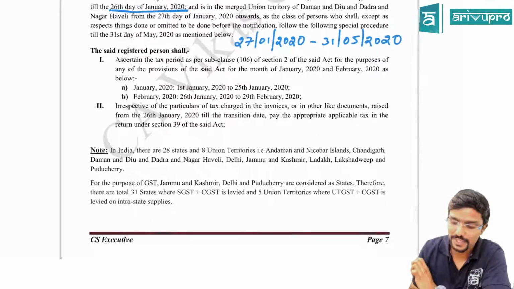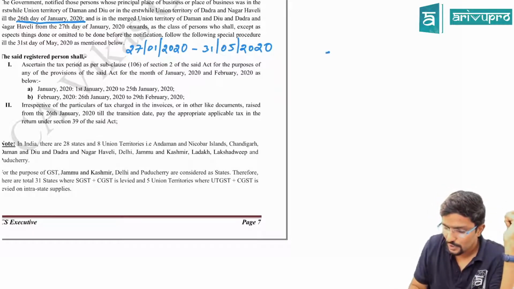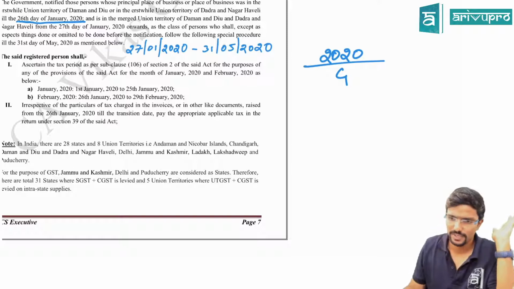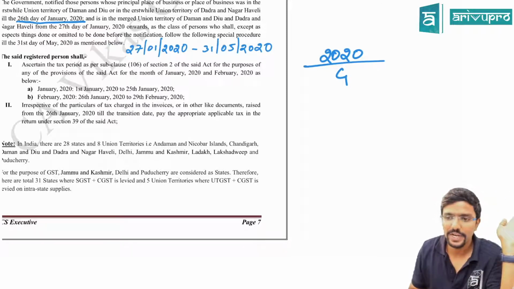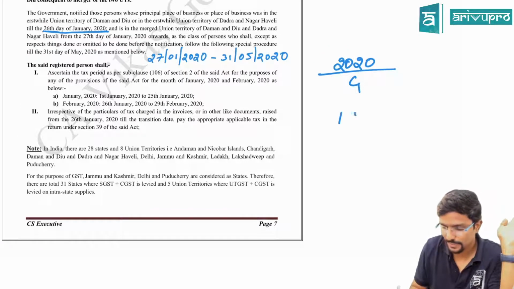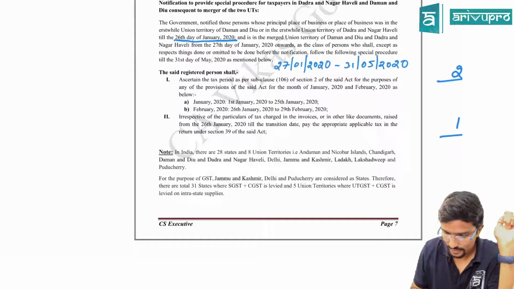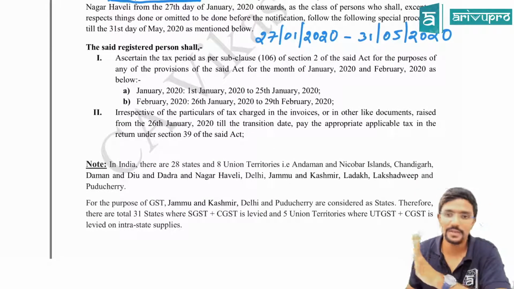And I have told you in income tax, knowing whether a year is a leap year or not is very important, especially to calculate residential status. So if you have any confusion, divide the year by 4. If you get an exact answer, that will be a leap year. If you get a decimal answer, then it will not be a leap year. So 2020, your financial year for income tax purposes, I am telling, is 19-20. So in 20, it is a leap year. Please be careful while calculating the number of days. Even a single day sometimes will make a difference. Okay, tax period we have seen.